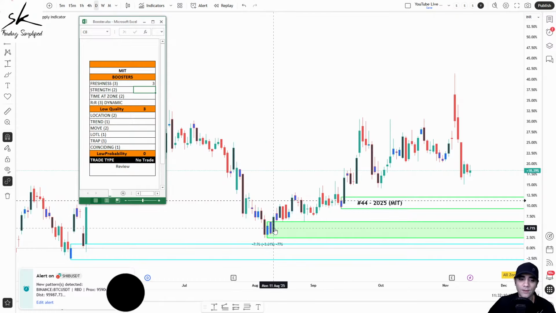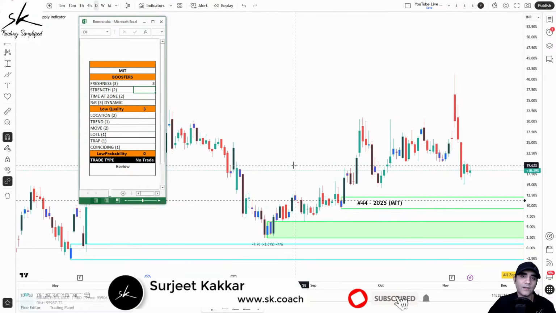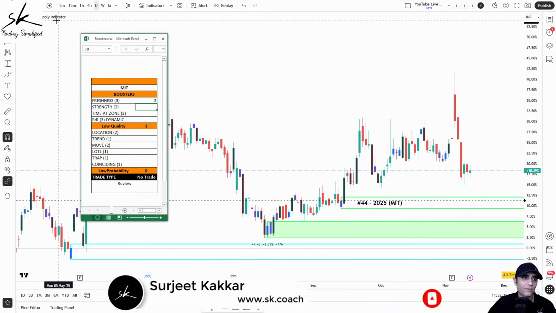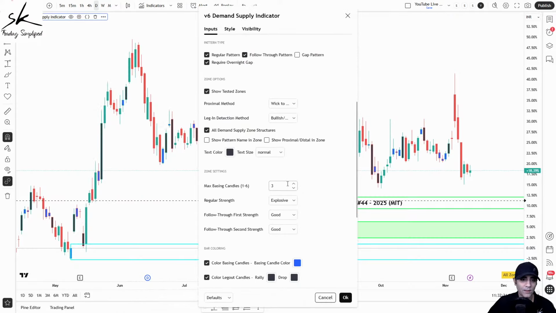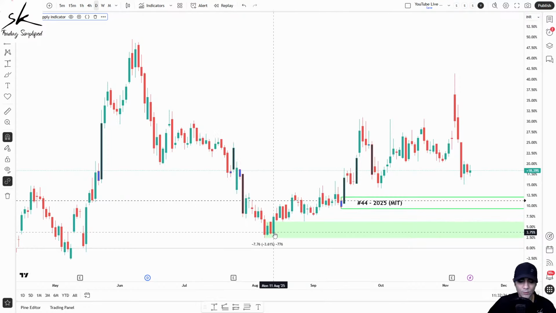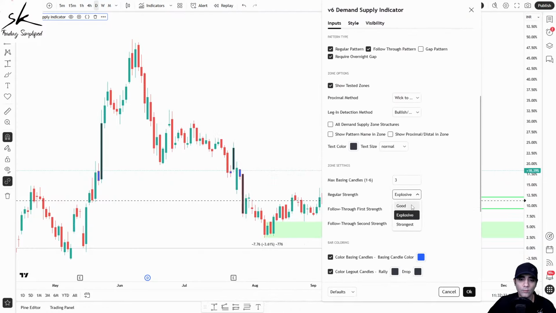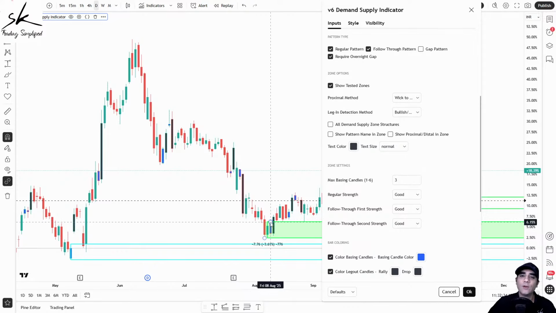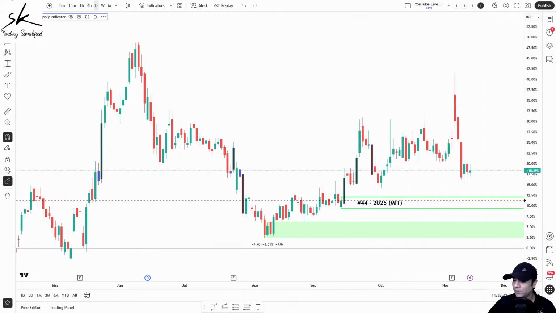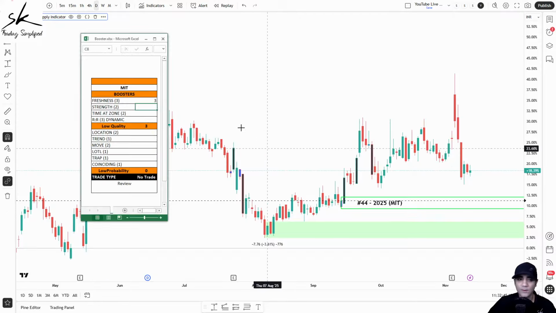If you talk about the strength, it is not an explosive move. In fact, it is not a quality area. So that is the reason the indicator was not identifying it when we had the default settings, which is for quality. But let me do one thing. Let me change it back. Right, so it's not a quality area. So we have one candle moving out. Let me try to do this. If I just change it to good move, does it still qualify? You can see with a good move, it's still identifying this zone. So we know we don't have an explosive move, but we still have a good move, right? So for good move, we'll go back, we'll give it a score of 1.